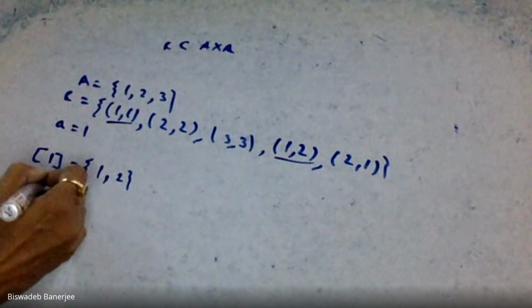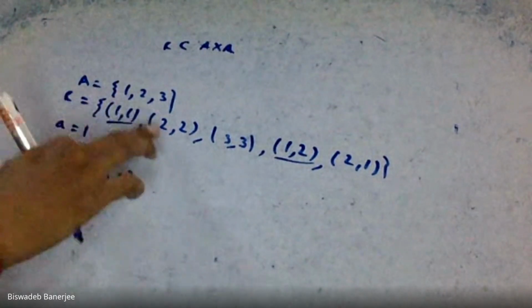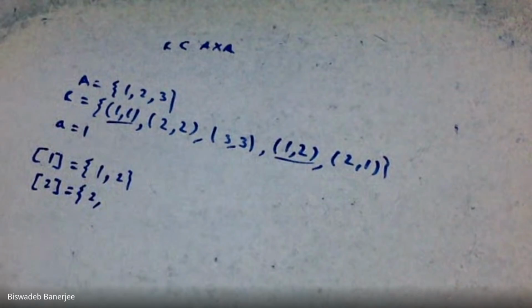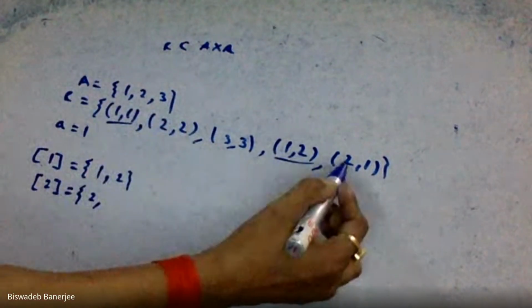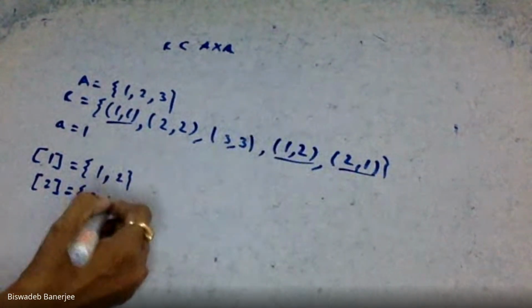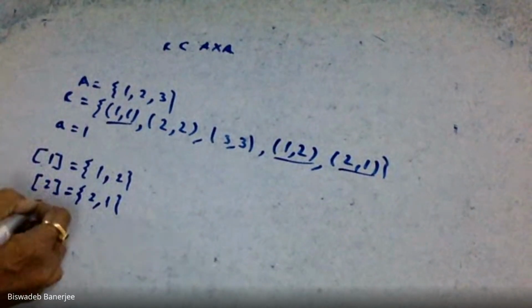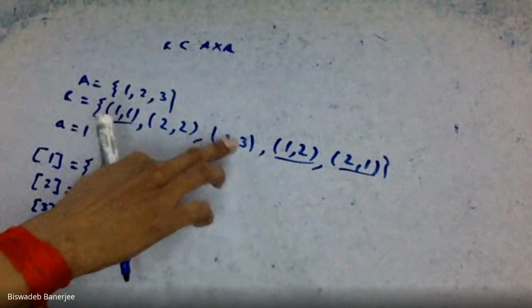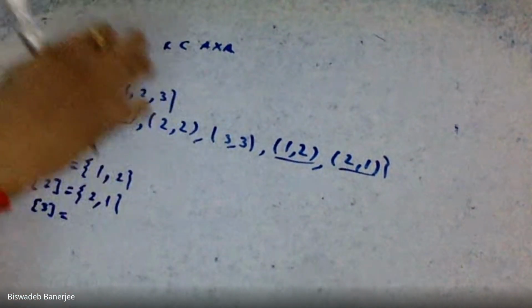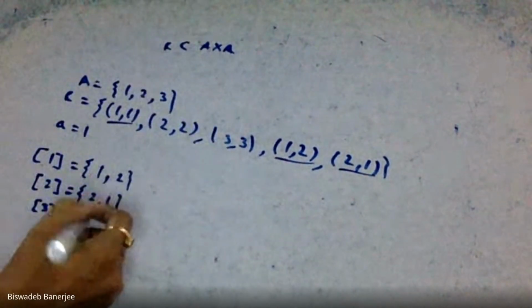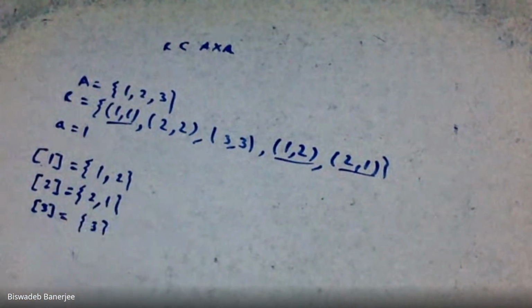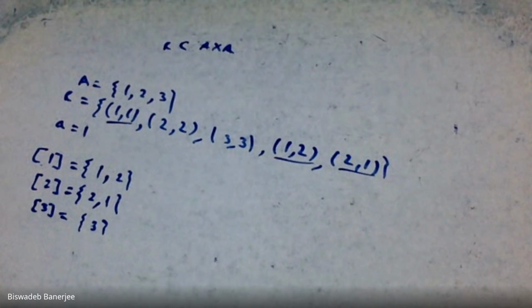Then what is the equivalence class of 2? See that 2 is related to 2. That means in equivalence class of 2, 2 must be there. 2 is related to 1, so in the equivalence class of 2, 1 must be there. But see that 3 is also absent here. And finally, the equivalence class of 3. See that 3 is related with 3 only. That means in equivalence class of 3, only 3 will be there. Okay, this is the example of equivalence class. Any confusion from this?